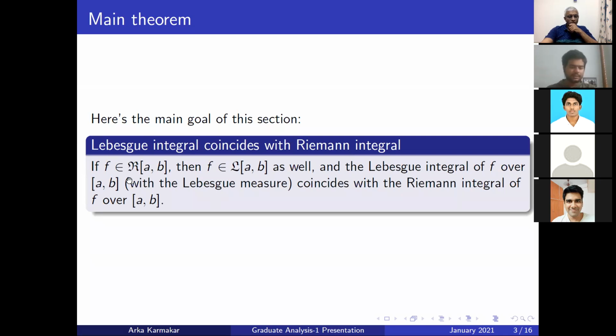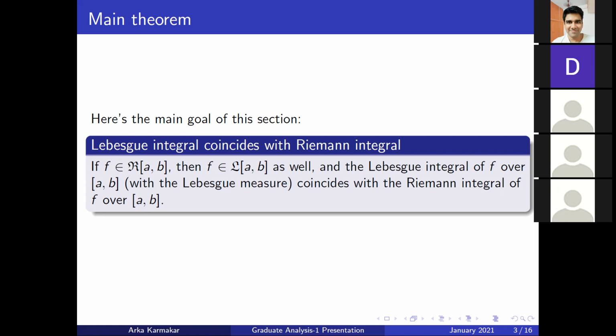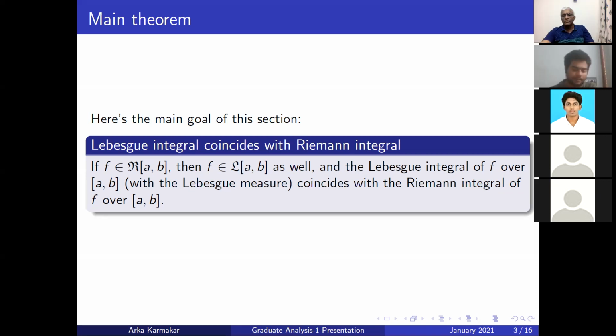So f is a function defined from a to b to R. R[a,b] is the set of all functions from [a,b] to R which are Riemann integrable, and L[a,b] is the set of all functions from [a,b] to R which are Lebesgue integrable. If f is in R[a,b], then f is in L[a,b] as well, and the Lebesgue integral of f over [a,b] with the standard Lebesgue measure, which is the extension of the length measure, coincides with the Riemann integral of f.